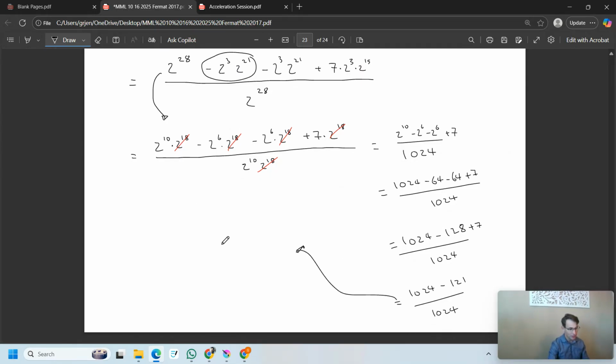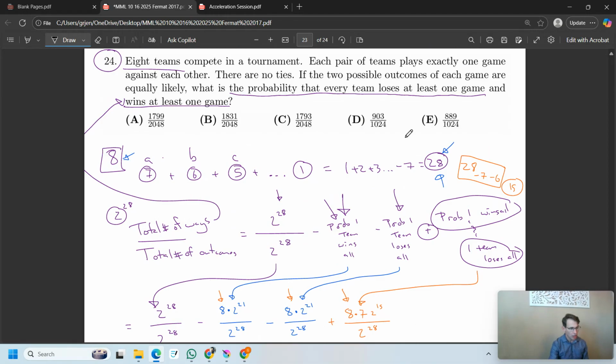Okay, and then this all is 903 over 1024. So it's about 90%. It's ever so slightly smaller than 90%... wait, no. No, it's ever so slightly larger than 90%. Ever so slightly larger than 90% of the time, a team doesn't win it all or lose it all. Okay, 903 over 1024. Let's see if it's in the multiple choice. Hey, it's there! Yay! And the people rejoice.